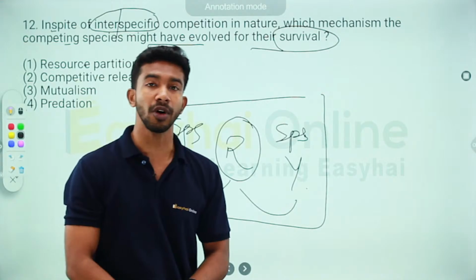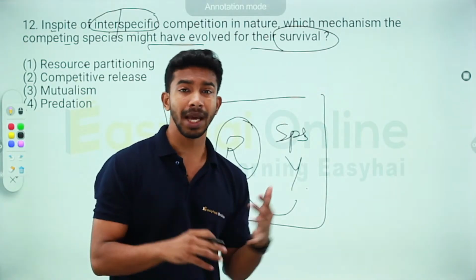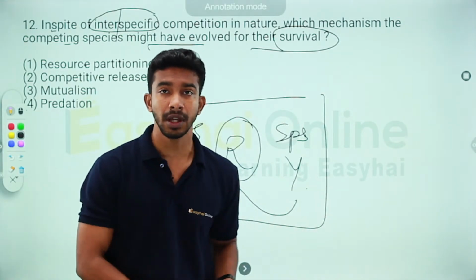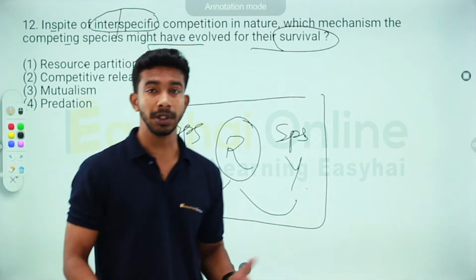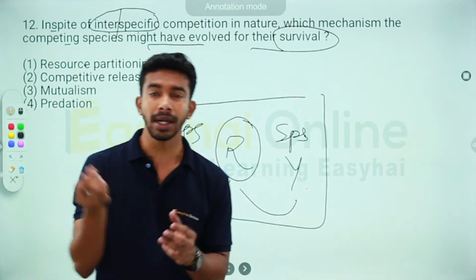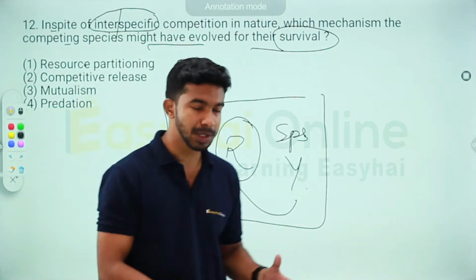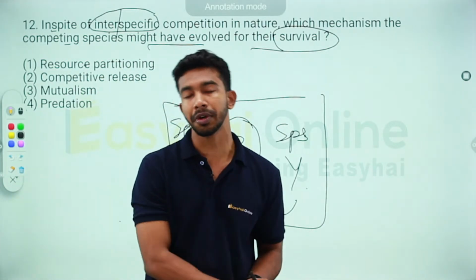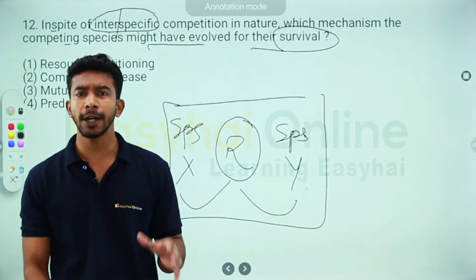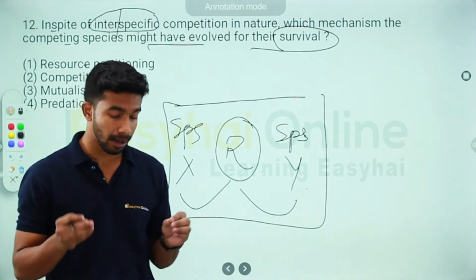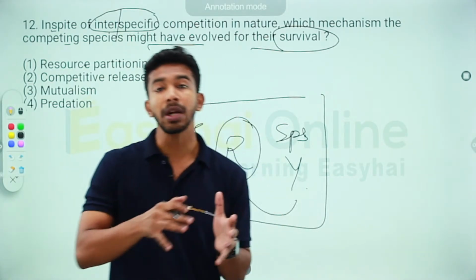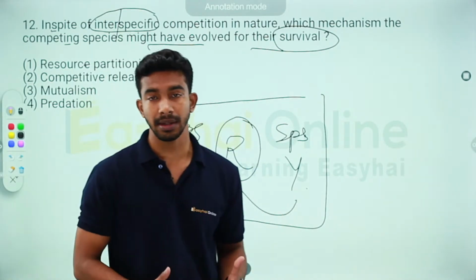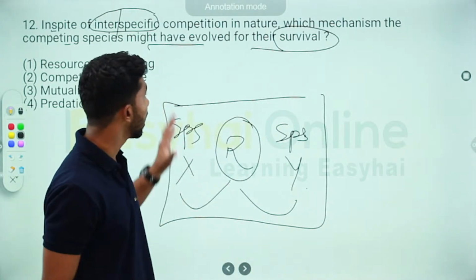What are they competing for? For a resource. The resource could be a habitat, a place to live, maybe a place to lay their eggs or raise their young ones, or food, or a watering hole. A watering hole is basically a small place where there's water and animals go to drink. It could be anything. Not only people, animals and organisms can compete over anything in order to sustain themselves. So that's where interspecific competition is.